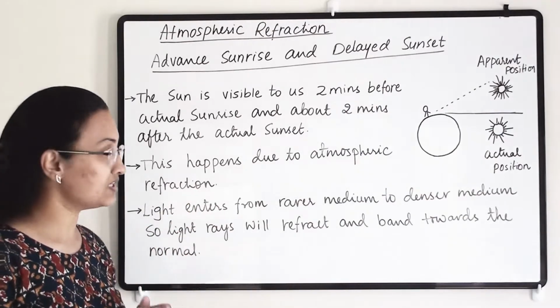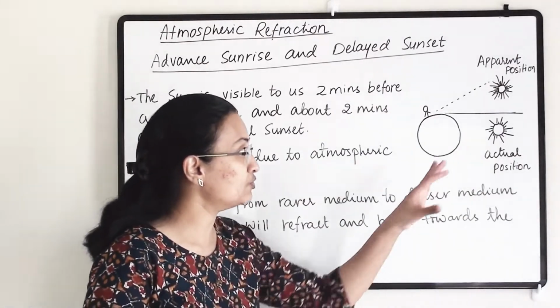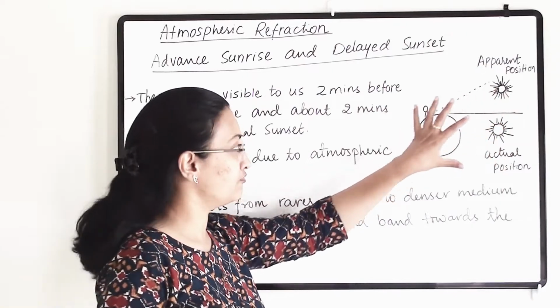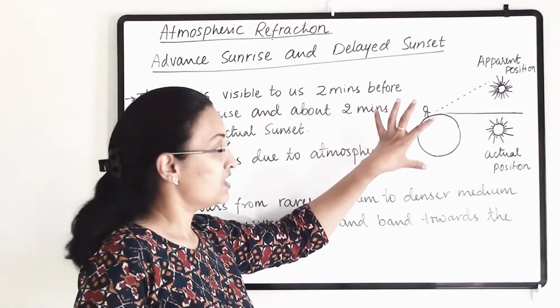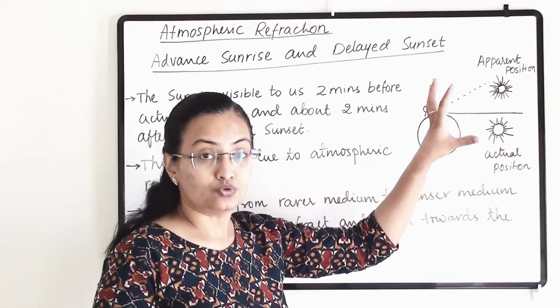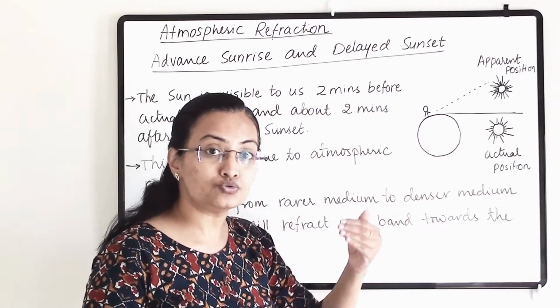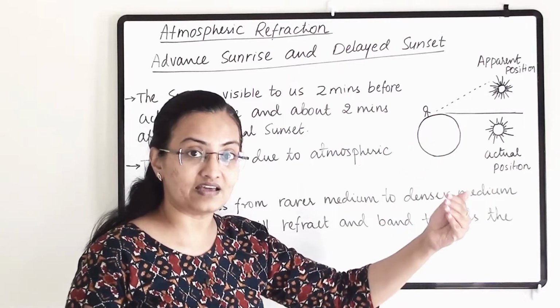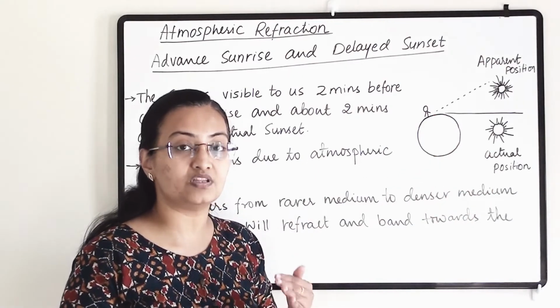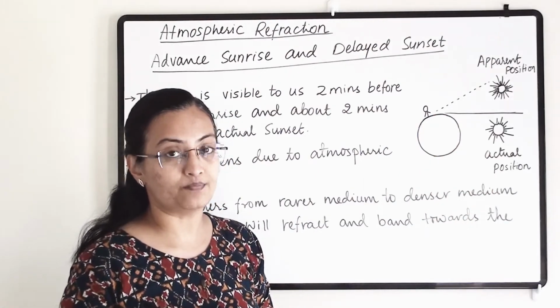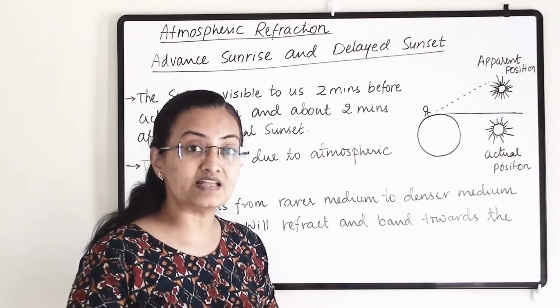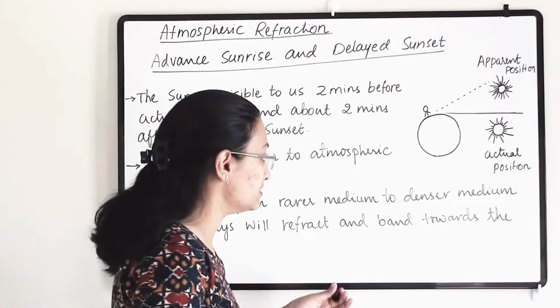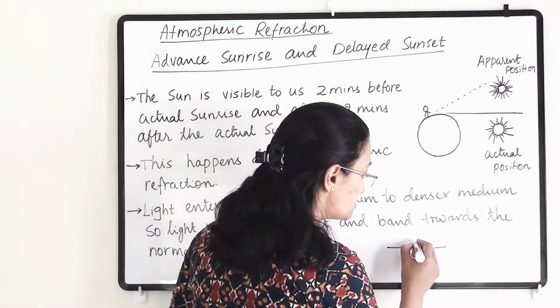Now let us know the reason why this happens. We know that the sun is very far from the earth. So when the sun's light rays enter the earth's atmosphere, they are entering from vacuum, which is a rarer medium, to the atmospheric medium, which is denser. When light enters from a rarer medium to a denser medium, it will move towards the normal.